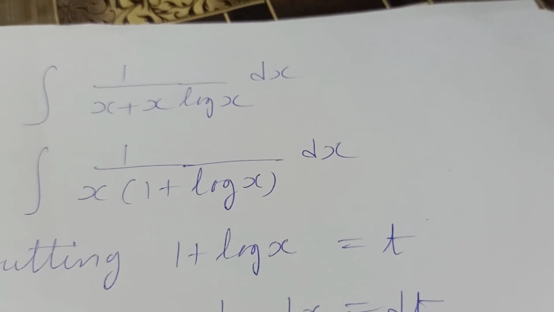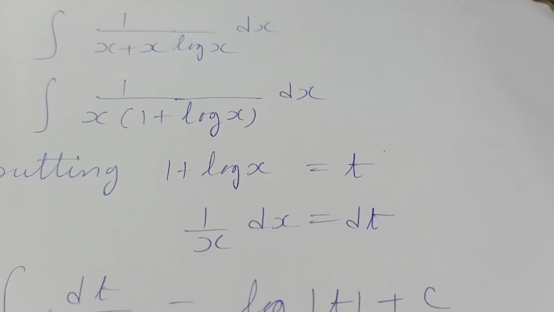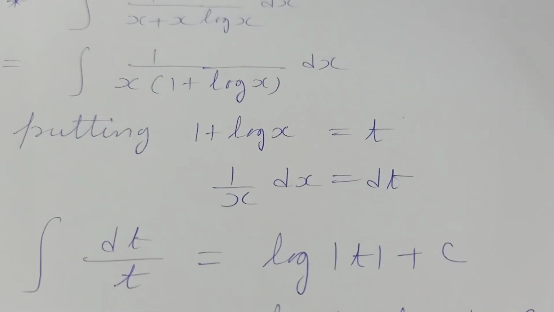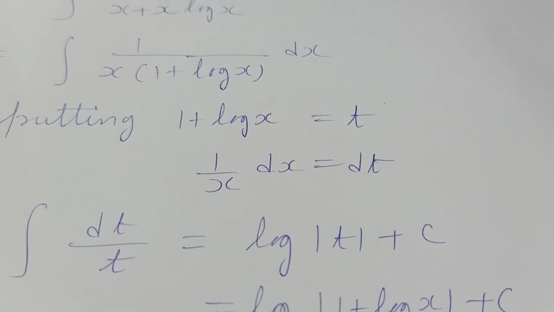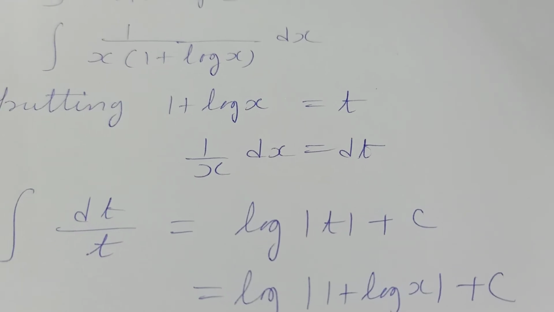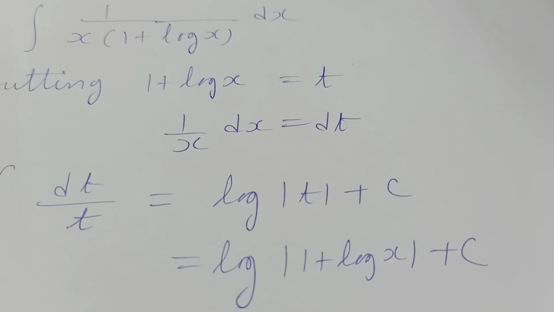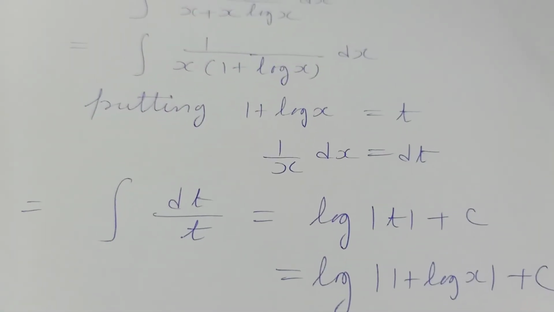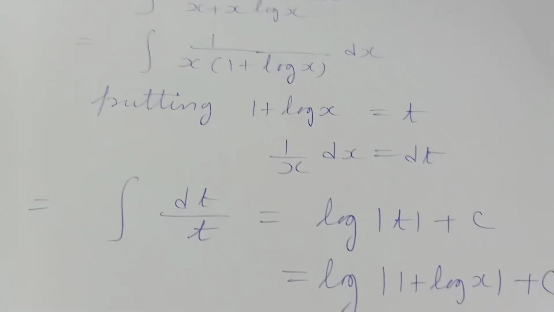So we will put 1 plus log x equal to t and differentiate both sides. Then we will get 1 by x dx equal to dt. Our given integral will reduce to integration of 1 by t dt, that is log of mod t plus c, the constant of integration. Now if we substitute the value of t, we will get log of mod 1 plus log x plus c. This is our required answer. This is one more example of the method of substitution.